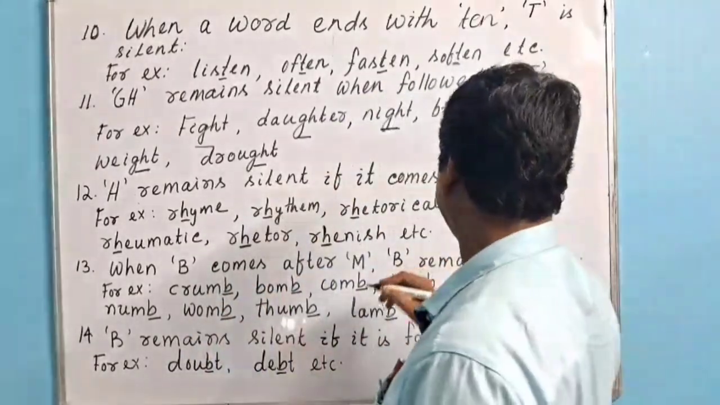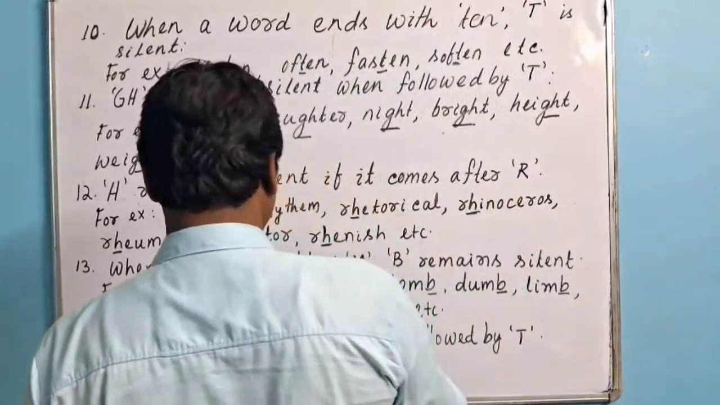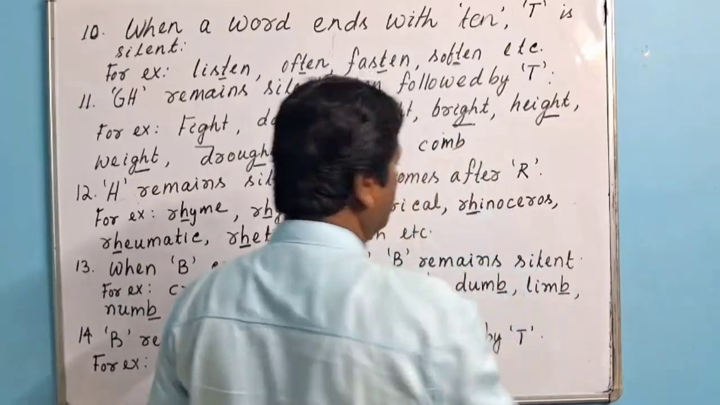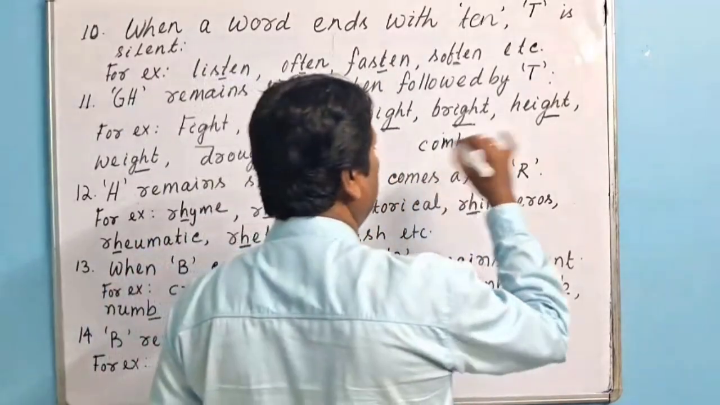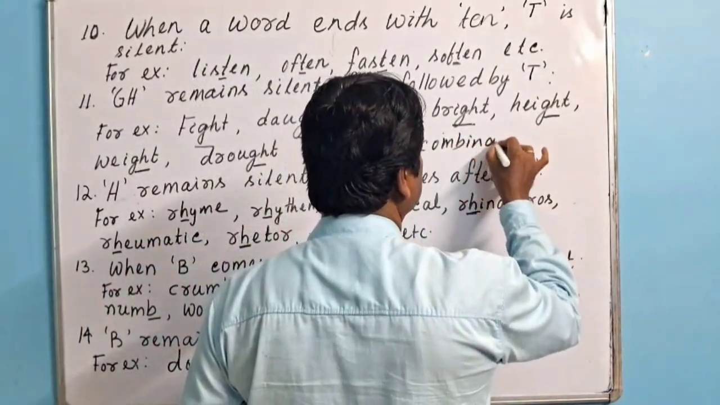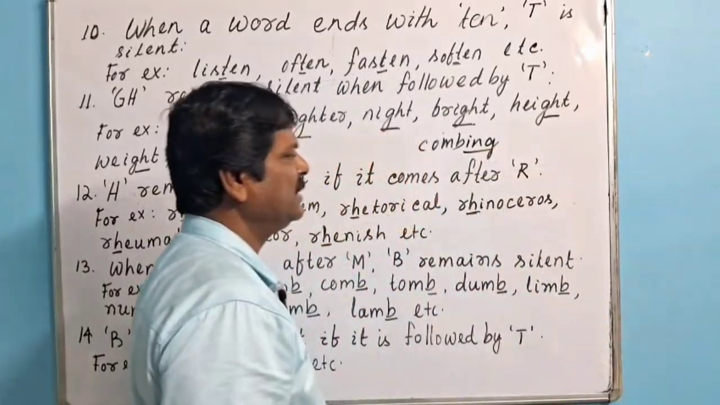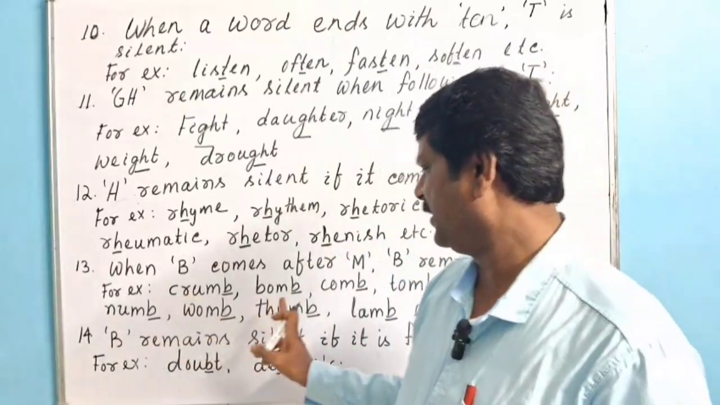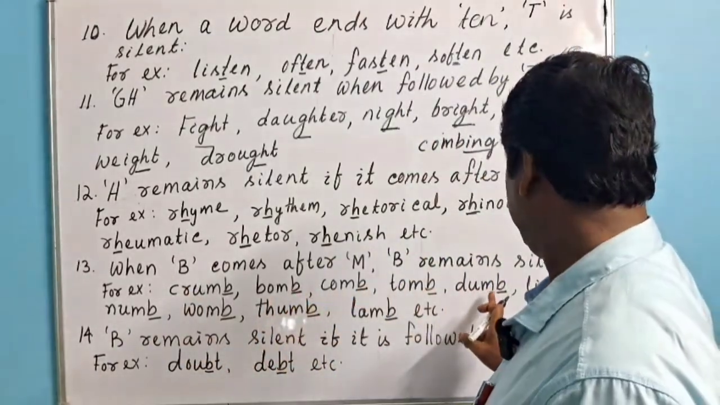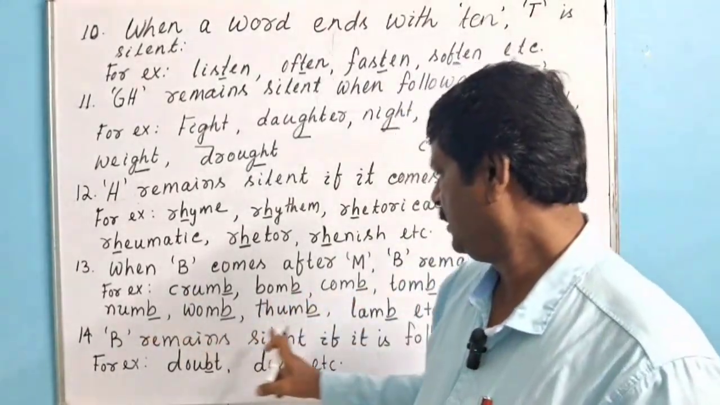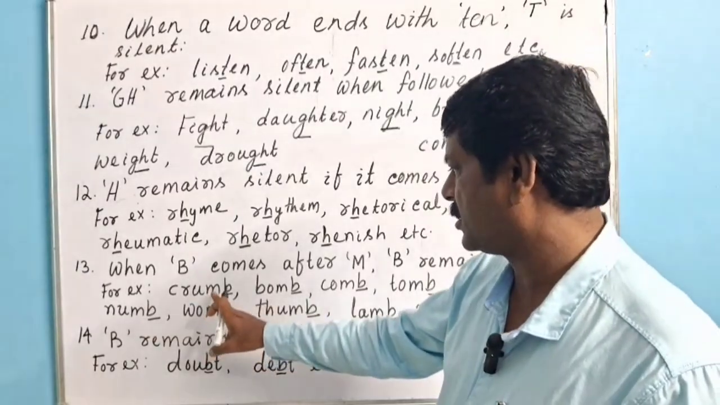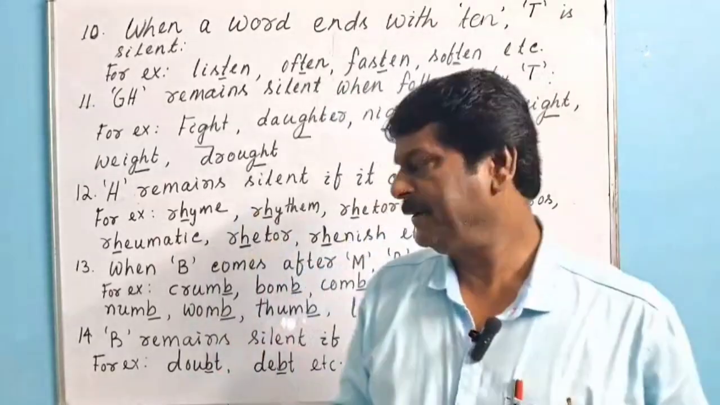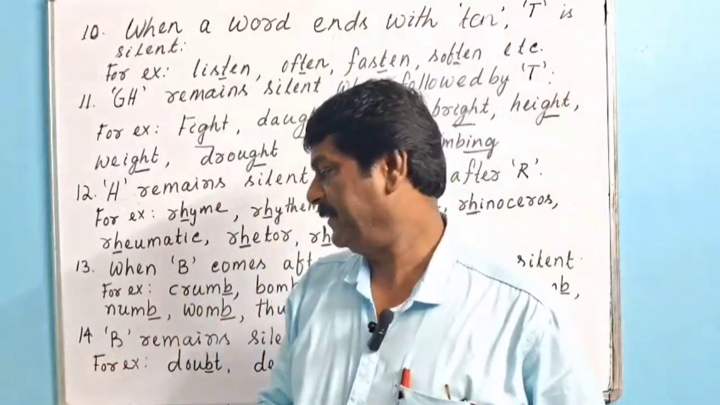For example, you say comb, but if we add the suffix -ing, then B will be pronounced: combing. Then you say crumb, bombing, etc. B will be pronounced. Right? Then go for point number 14.